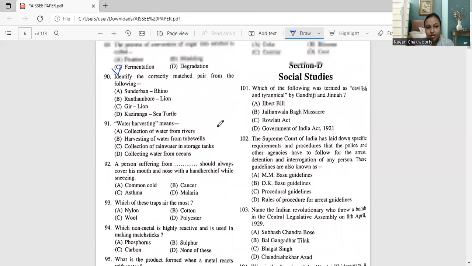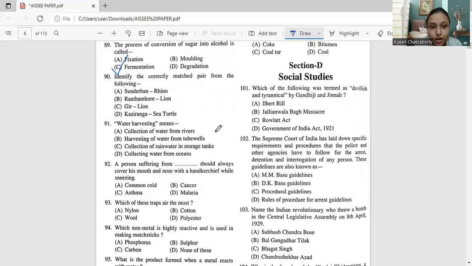Moving to question number 90. Identify the correctly matched pair from the following. Sundarban rhino, Ranthambore lion, Gir lion, Kaziranga turtle. Okay, we have to identify which is the correct one. Sundarban is not famous for rhino.